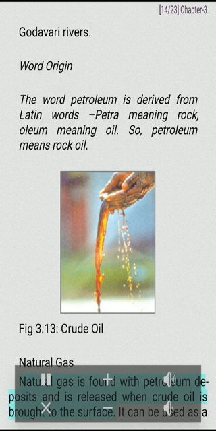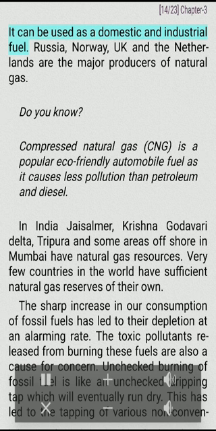Natural gas. Natural gas is found with petroleum deposits and is released when crude oil is brought to the surface. It can be used as a domestic and industrial fuel. Russia, Norway, UK, and the Netherlands are the major producers of natural gas. Do you know? Compressed natural gas, CNG, is a popular eco-friendly automobile fuel as it causes less pollution than petroleum and diesel. In India, Jaisalmer, Krishna Godavari Delta, Tripura, and some areas offshore in Mumbai have natural gas resources. Very few countries in the world have sufficient natural gas reserves of their own.